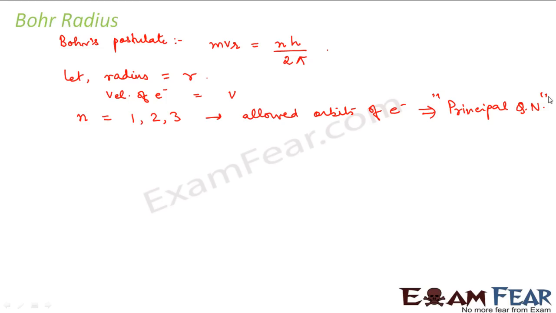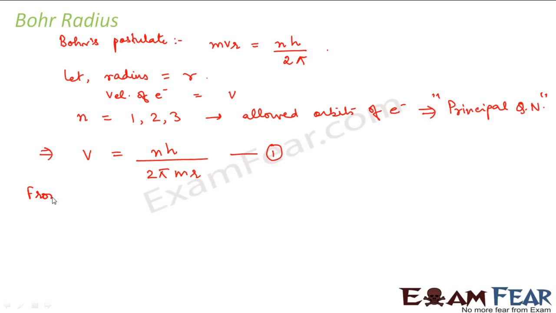As I mentioned, Bohr told that energy is quantized. An electron just cannot move on any circular path. There are certain specific circular orbits which are allowed for the electron. So this principal quantum number, this value of n, basically denotes which are the allowed orbits for the electron. Okay, fine. So now from this expression we can write that v is equal to nh divided by 2 pi mr. Let me mark this expression as 1.